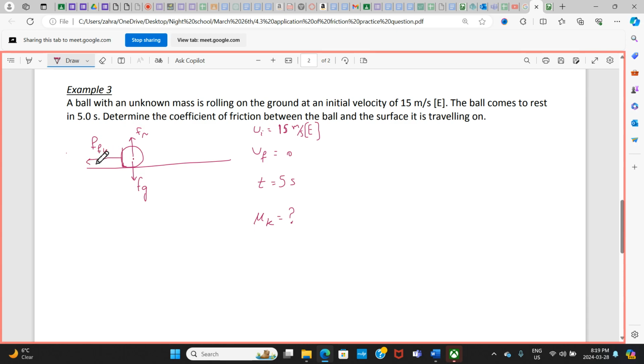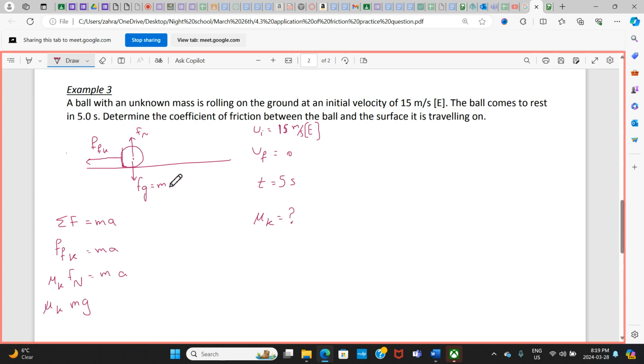I know the total force on an object is equal to ma, and the only force acting on the object is going to be the frictional force, right? Also, I know the frictional force is mu k multiplied by the normal force, and the normal force is the same as mg, true?